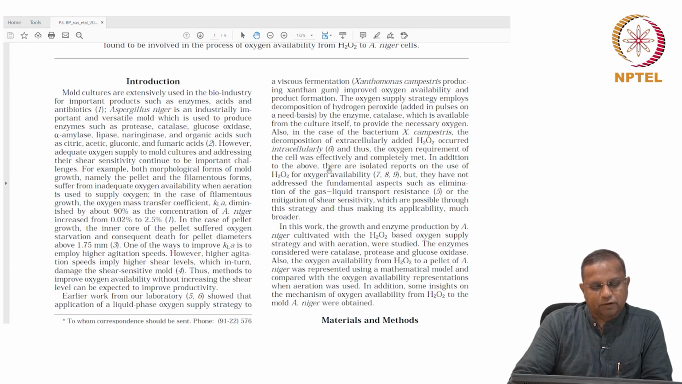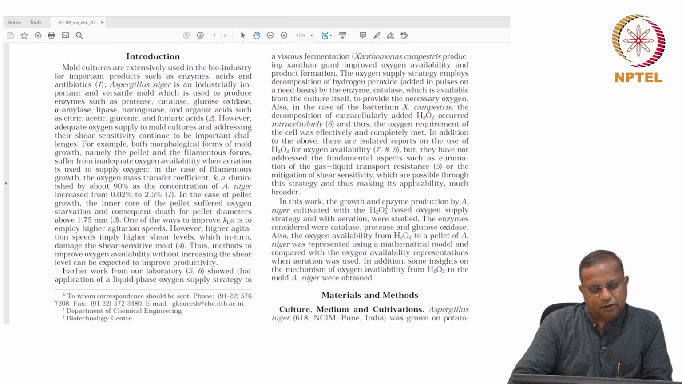In addition to the above, there are isolated reports on the use of hydrogen peroxide for oxygen availability, but they have not addressed the fundamental aspects such as elimination of gas liquid transport resistance or the mitigation of shear sensitivity, which are possible through this strategy, and thus making its applicability much broader.